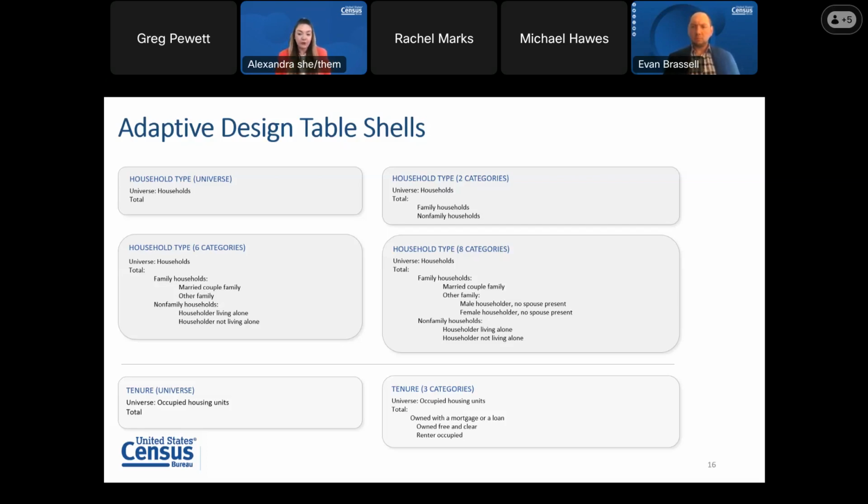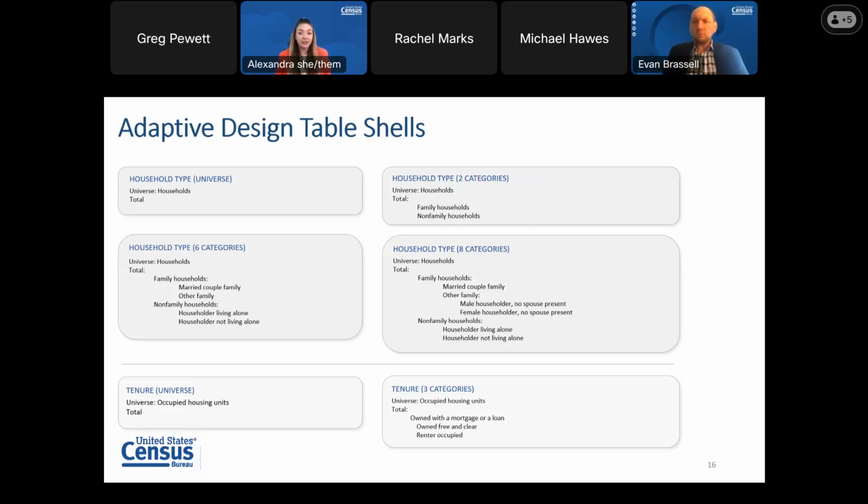So if all groups received the full table with plus or minus 11, then the data would not be accurate if there were only a few households, because you could be adding plus or minus 11 when there are a few counts. So adaptive design is advantageous because it considers the population to determine how much data the group gets to make sure the data support the margin of error.